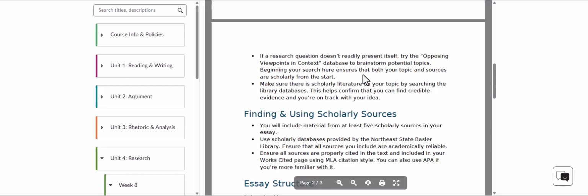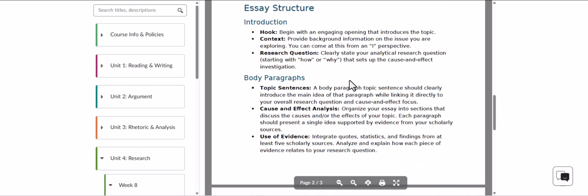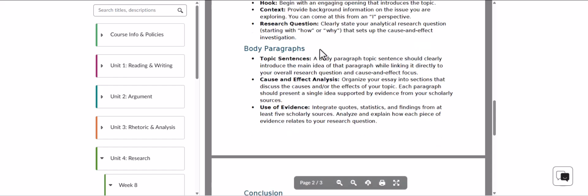No. Look through here. This is kind of the stuff that we're going to go through. One of the things that I need you to know about the structure of this essay is that we're not going to put the thesis in the introduction. We're going to play with that a little bit. In the introduction, you're going to have your research question. We're going to work on establishing a research question, and you will include your finished product research question in your introduction. Your body paragraphs will go on as normal.